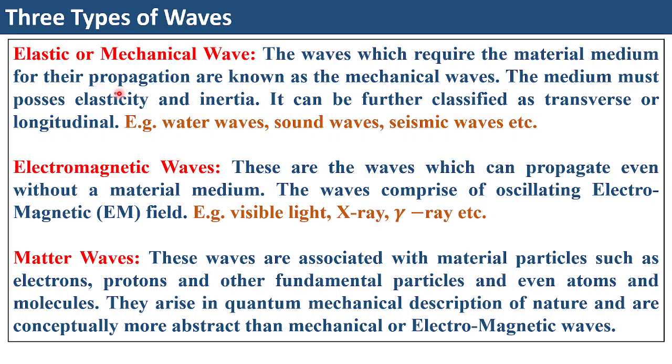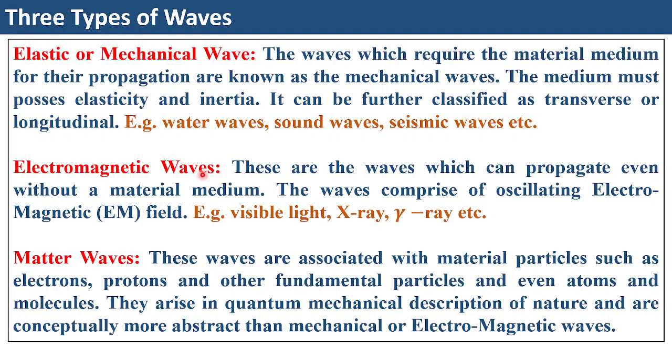But before we go into electromagnetic waves, I just want to remind you that there are three broad categories of wave. All the waves that we see in our neighborhood, we can generalize into three broad categories. The first one is the elastic or the mechanical wave, which we all encounter. For example, sound waves, seismic waves, water waves, these are all mechanical waves. Mechanical waves require some kind of material medium for their propagation, and they are known as mechanical waves.